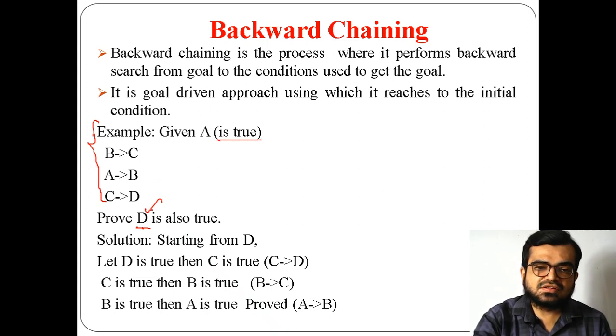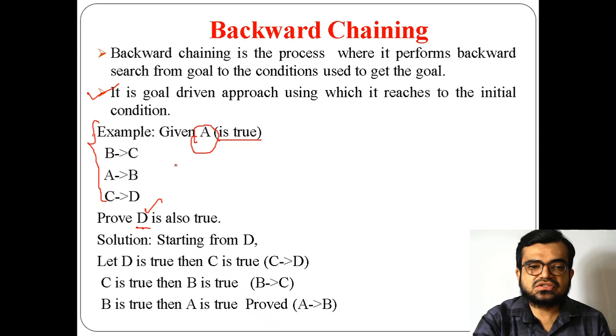If from the goal state I reach the initial state where it is true, it means that when D is true, only then I am reaching towards A. So you can prove that D is true at that moment of time. That's why you can term this approach the goal driven approach. Goal driven means you are starting the procedure from the goal state and reaching the initial condition, which is A.